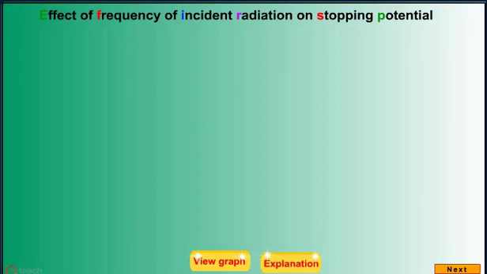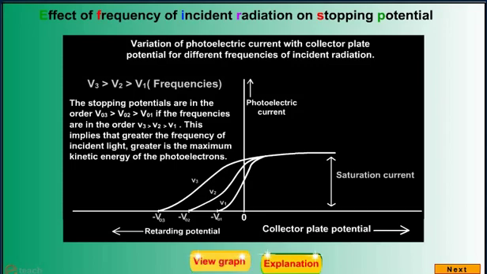We suitably adjust the same intensity of light radiation at various frequencies and study the variation of photocurrent with collector plate potential. Now, you can see the variation of photoelectric current with collector plate potential for different frequencies of incident radiation. The stopping potentials are of the order V03 greater than V02 greater than V01, and having the same saturation current. Thus, we obtain different values of stopping potential but the same value of saturation current for incident radiation of different frequencies.